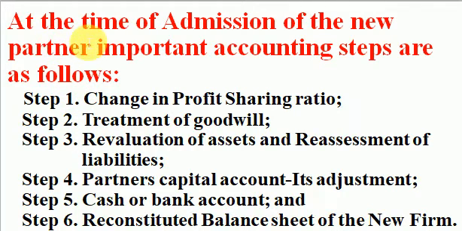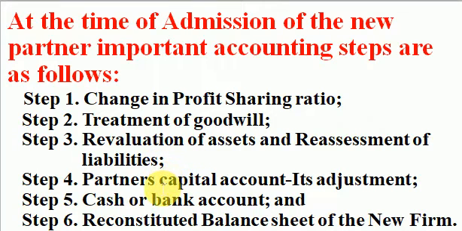At the time of admission of the new partner, there are some important accounting changes which happen in a partnership firm. And those important accounting steps are as follows. Number one, change in profit sharing ratio. Number two, treatment of goodwill. Step 3, revaluation of assets and reassessment of liabilities.